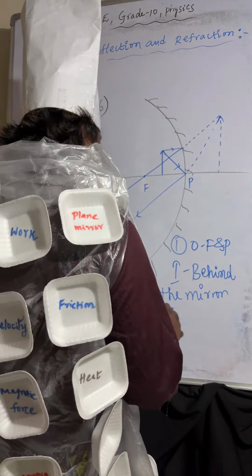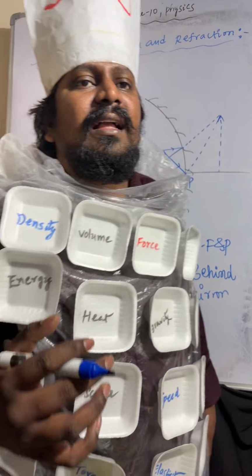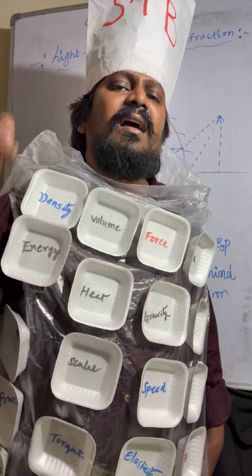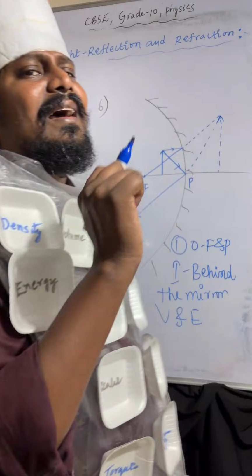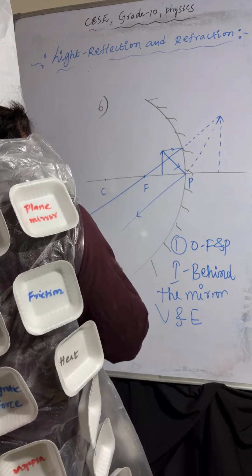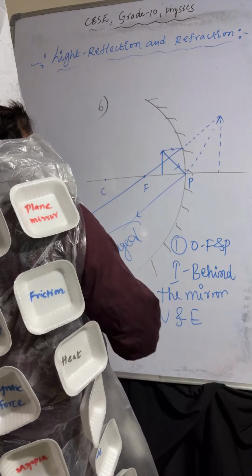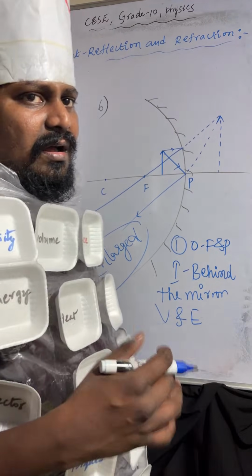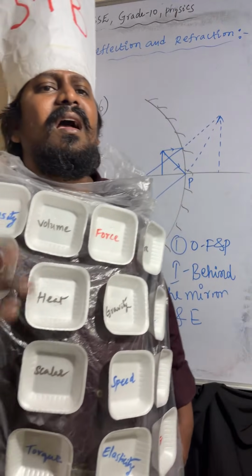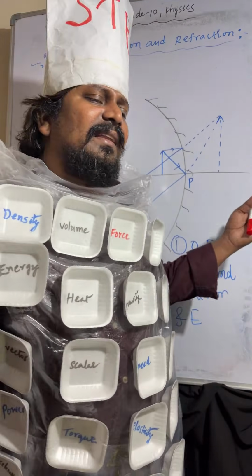Nature of the image is virtual and direct. Size of the image is large. Compared to the object, image size is increased. Object is placed between F and P. Image will form behind the mirror.